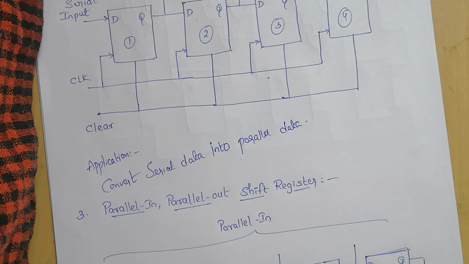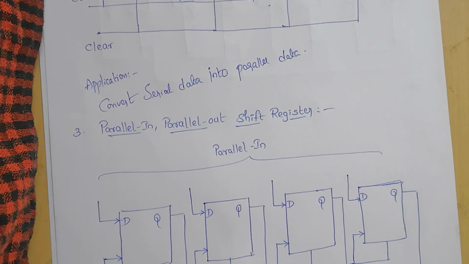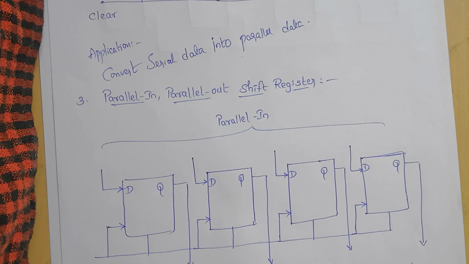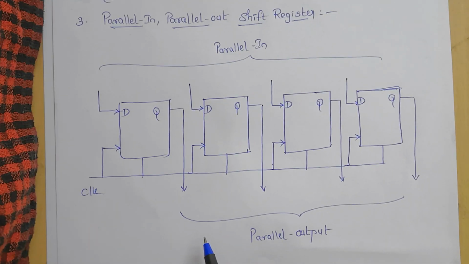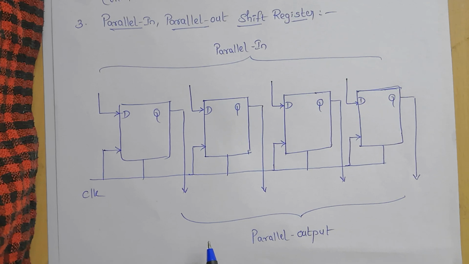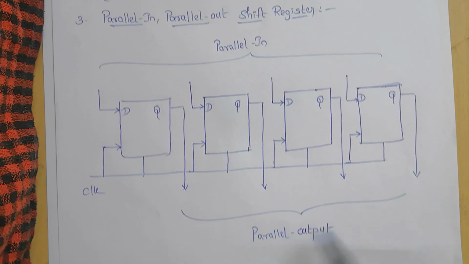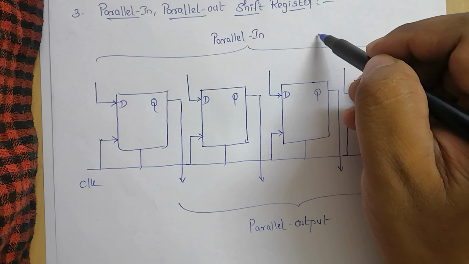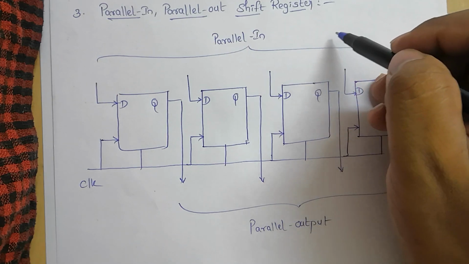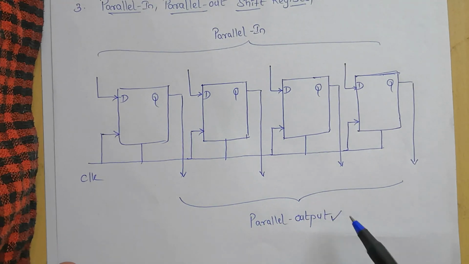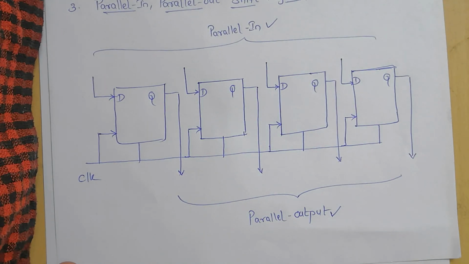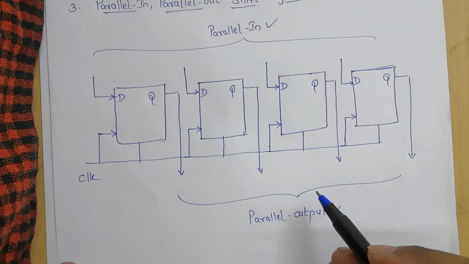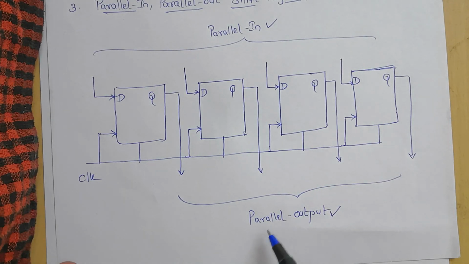Okay, and let us see the third one. The third one is the parallel in parallel out shift register. This shift register allows parallel input and also produces parallel output. And this type of register is known as parallel in parallel out shift register.